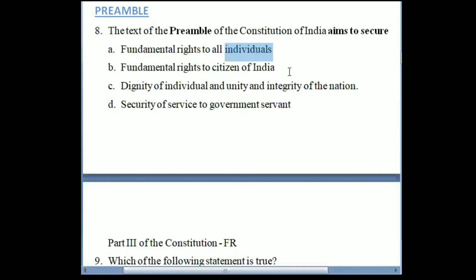But when we say individual, that means that particular fundamental right is given even to foreigners. So are there any fundamental rights under the Constitution of India that are given both to foreigners as well as citizens of India? Are there any that are even enjoyed by foreigners?